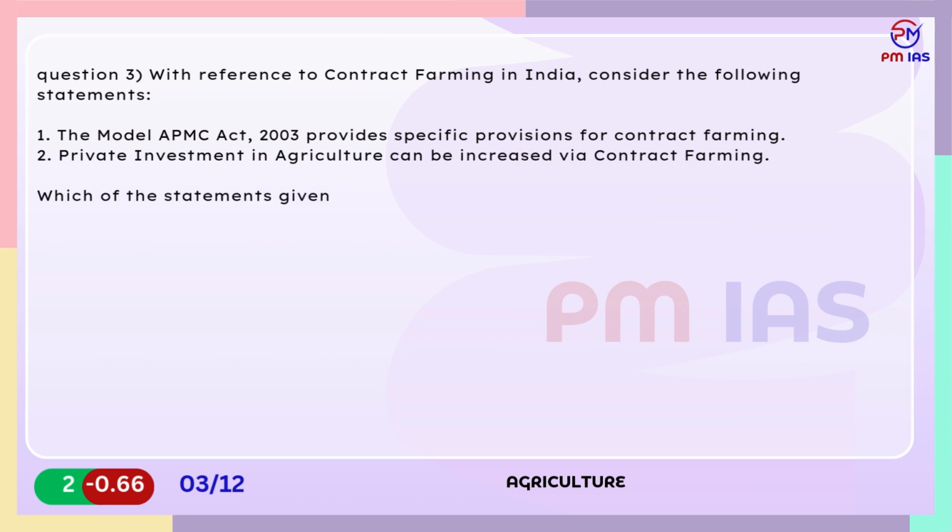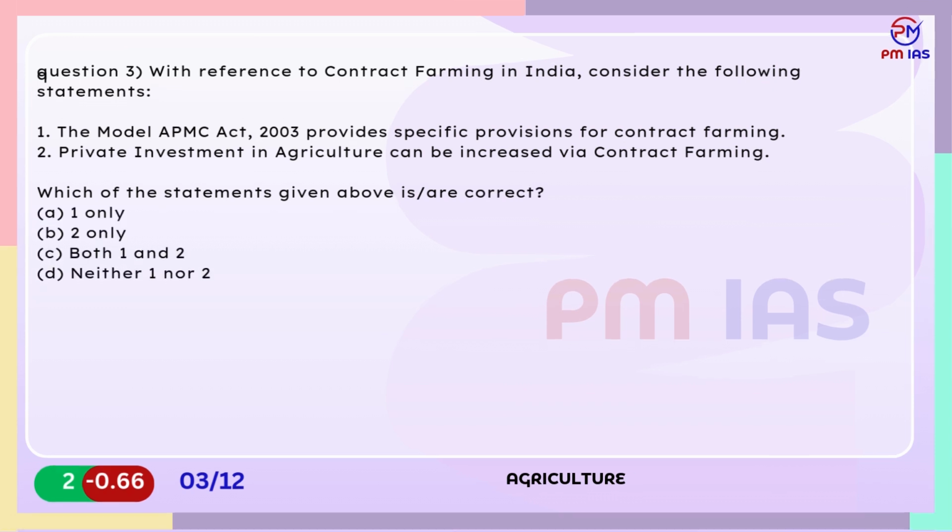A. 1 only. B. 2 only. C. Both 1 and 2. D. Neither 1 nor 2.